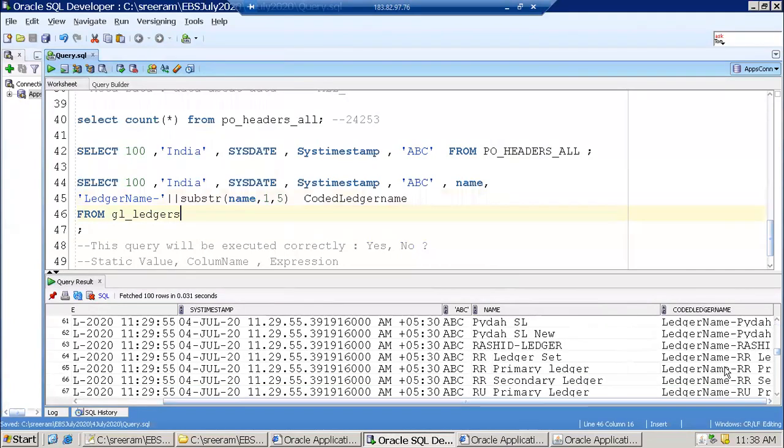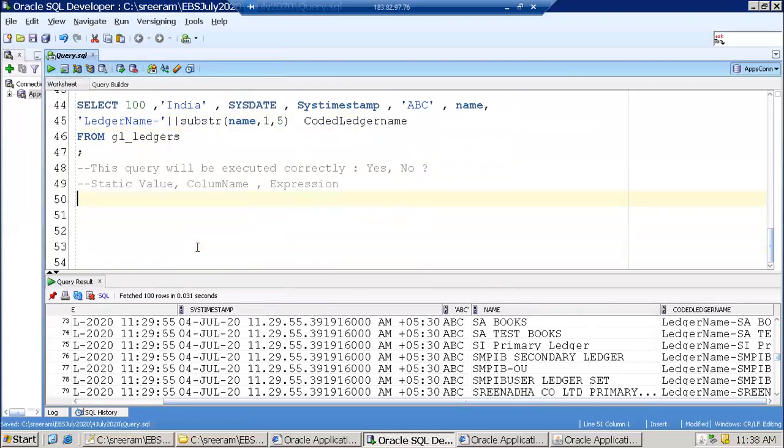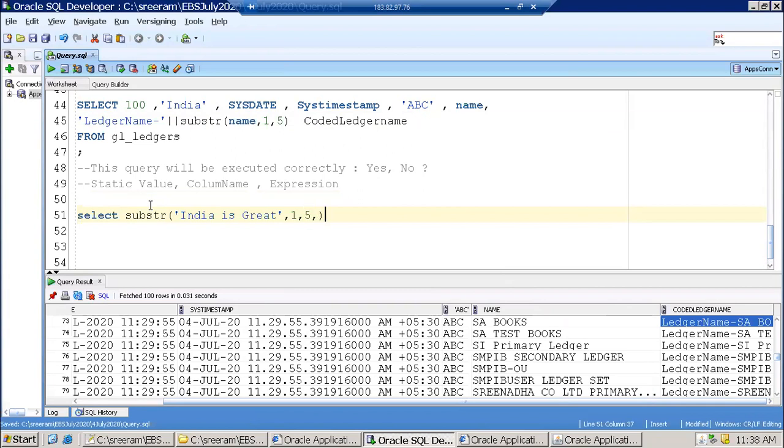Got it? Okay. And scroll right here, the data. Yeah, I'm trying to display only 5 digits: ledger name followed by only 5 characters of my ledger name. 1,5 mentions that it will give only 5 characters, right? I'll show you if you want. Let us say 1 to 5. Now if we just mention 1 comma, if you give 1,5, it should return only India, right? That's it. Now okay, again I'll ask you, will this work or not?